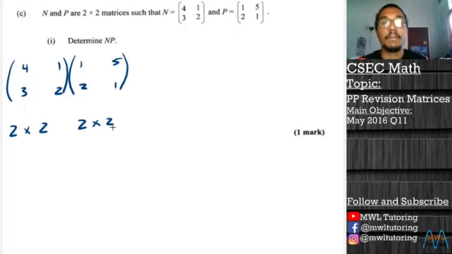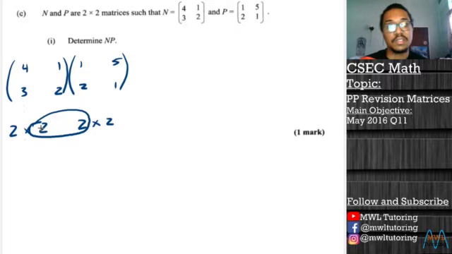What the test for compatibility says is that if we draw a circle around the two numbers on the inside, and those two numbers are the same, then our matrices are compatible for multiplication. If the numbers were not the same, then the matrices cannot be multiplied. Here we have the same numbers inside the circle, so we are cleared for multiplication.